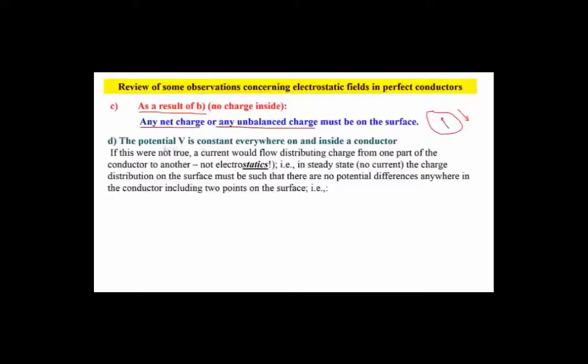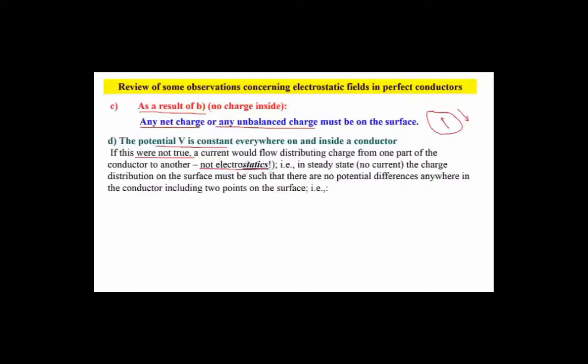Another item is that the potential V is constant everywhere on and inside a conductor. This goes back to the case where if you didn't have this condition, a current would flow, distributing charge from one part of the conductor, and you'd end up again with not electrostatics.